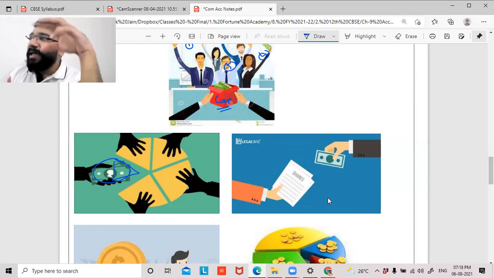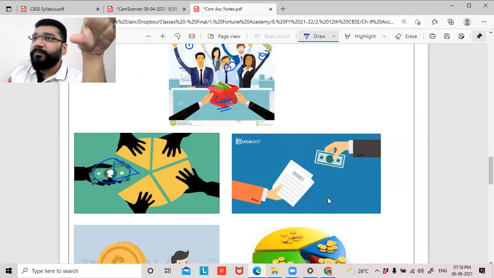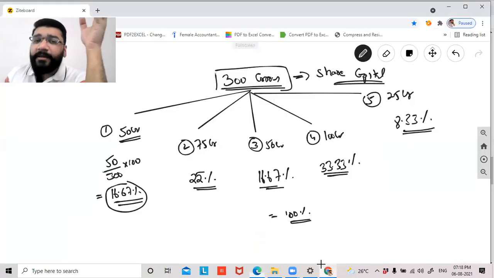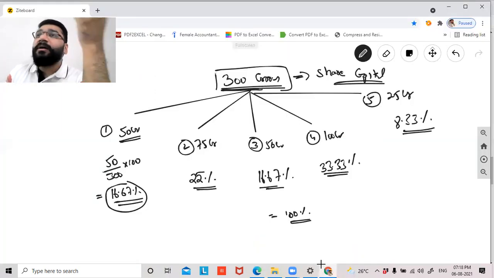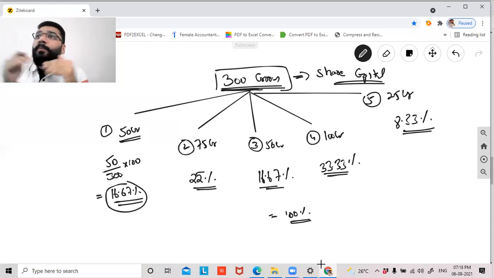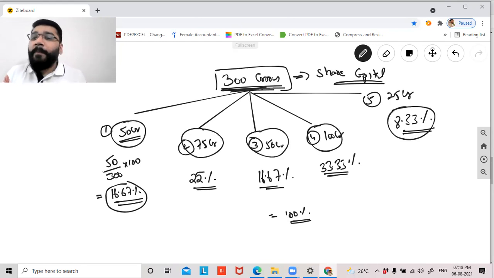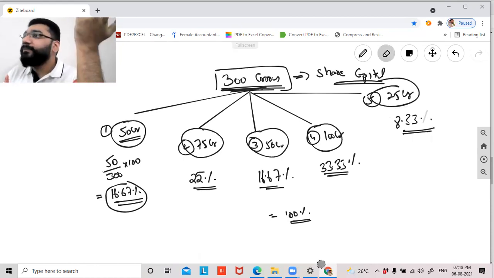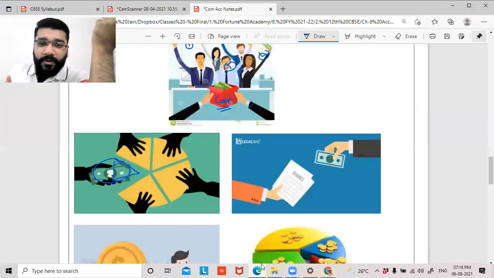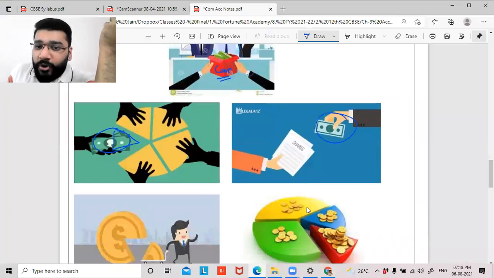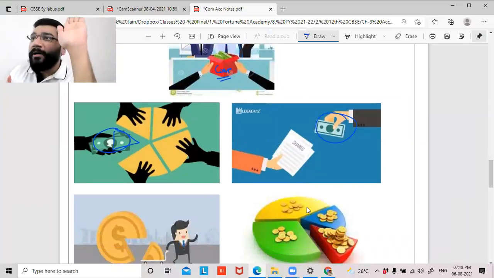Share in simple layman language is nothing but share of profit. Technically, this capital is broken into a number of smaller units. 300 is the total capital of the company. It is broken into smaller parts called shares. You give money, against which they give a document telling that, my dear friend, you've invested 25 crores in my company.